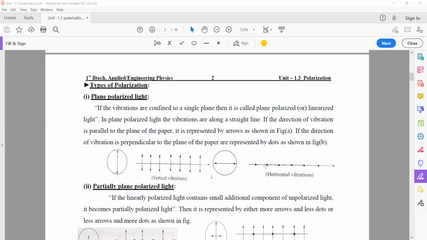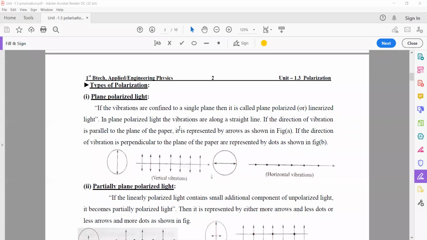So you have to imagine that this dot indicates the direction of the particle vibration, which is towards the paper. So here also the particle vibration is only in one direction, that is the horizontal direction. This is also the one-sidedness property.